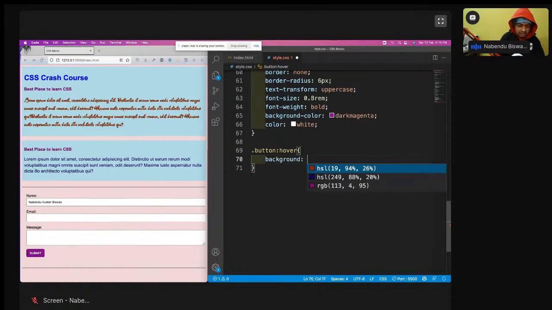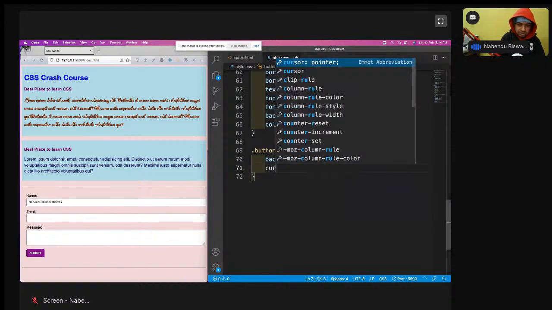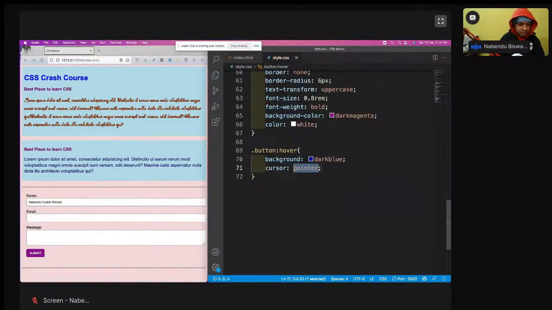Background is dark blue and cursor is pointer. So see now what will happen. Come here. See, and the hand is also coming. So this is how it is done. Okay, the cursor has been shown. Okay, so we have done a lot.